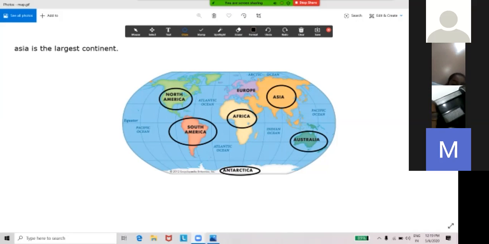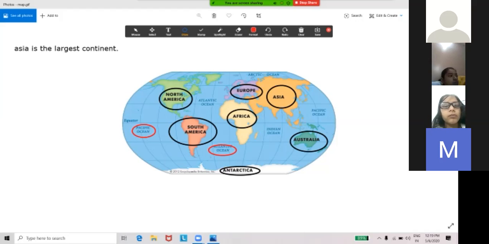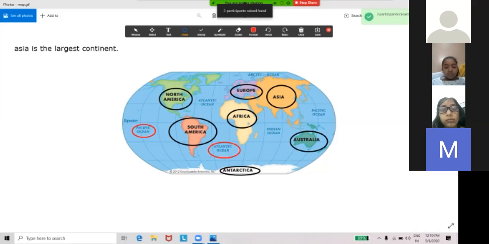There are 5 oceans in the world: the Pacific Ocean, the Atlantic Ocean, the Indian Ocean, the Antarctic Ocean, and the Arctic Ocean. So there are 5 oceans. Also, we are saying Antarctic as Southern Ocean. The Antarctic Ocean, we also call it the Southern Ocean.